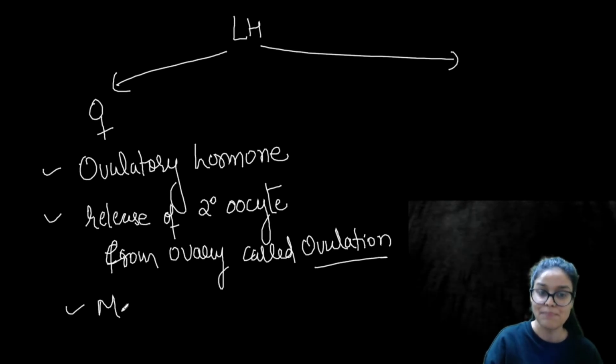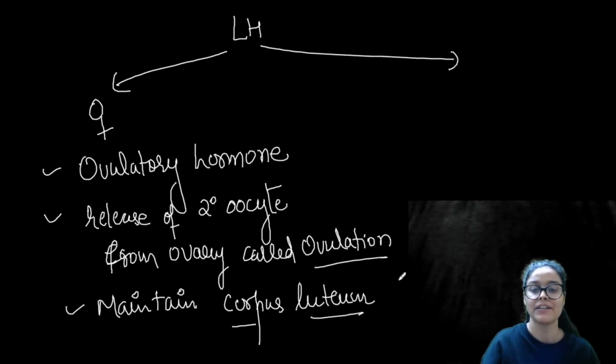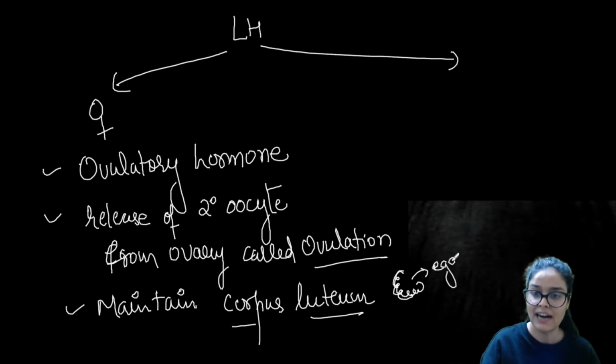Plus, it also maintains the corpus luteum, the yellow colored body, formed by the mature Graafian follicle after ovulation. As soon as the egg is released by rupture, the left out Graafian follicle is converted into corpus luteum, right?